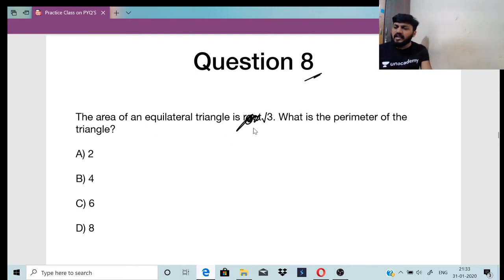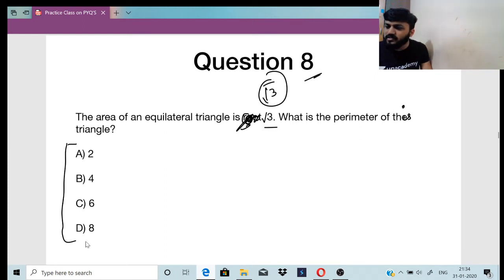The area of an equilateral triangle is root 3. What is the perimeter of this triangle? The area of the triangle is just root 3. What is the perimeter of this triangle? Here are your 4 options.